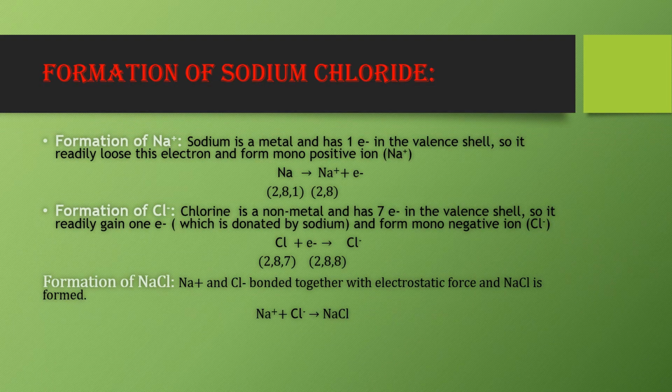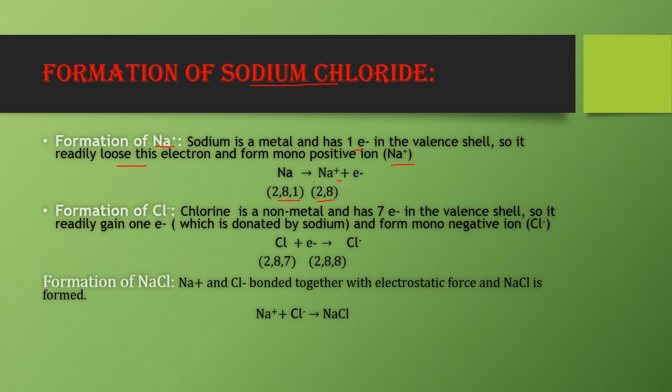So now I am taking the formation of some ionic compounds. First I am starting with sodium chloride. In sodium chloride, sodium is the metal and chlorine is the non-metal. The first step is formation of Na+ by the sodium atom. Sodium is a metal having one electron in the outermost shell, so it readily loses this electron to form a monopositive ion, that is Na+. So Na with configuration 2, 8, 1 is converted into Na+ by losing one electron, having configuration 2, 8.